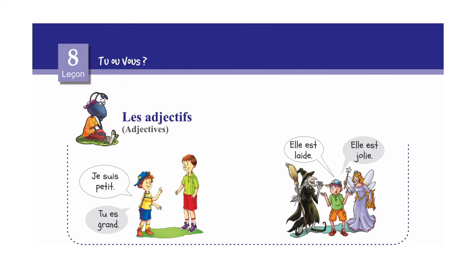Les adjectifs. Adjective means good quality or bad quality. Je suis petit. I am small. Tu es grand. You are big. Petit means small. Grand means big. Elle est laide means she is ugly. Elle est jolie means she is pretty. So these are good qualities and bad qualities.